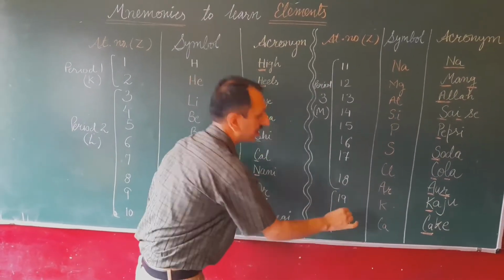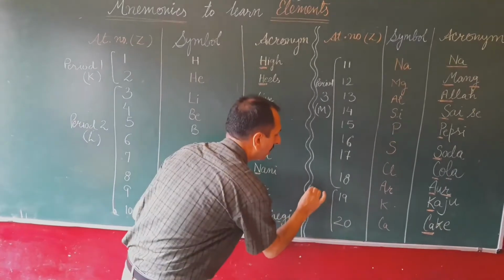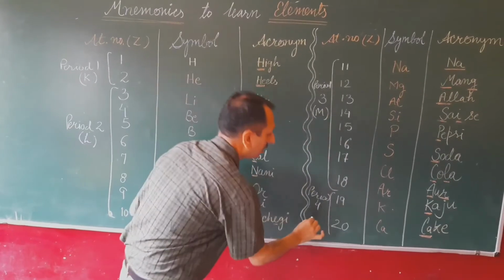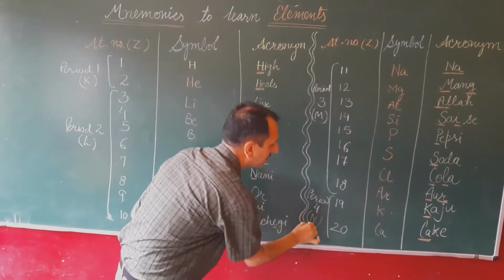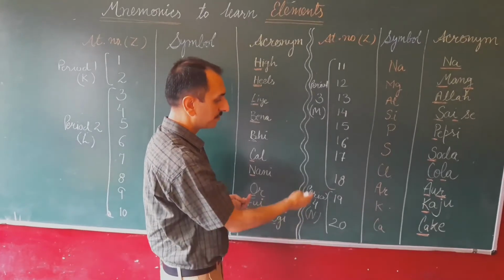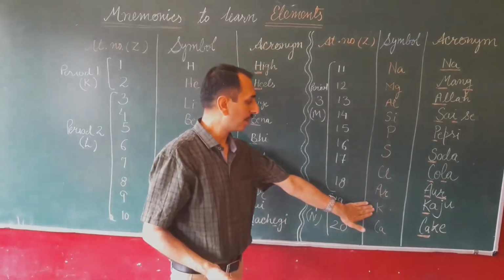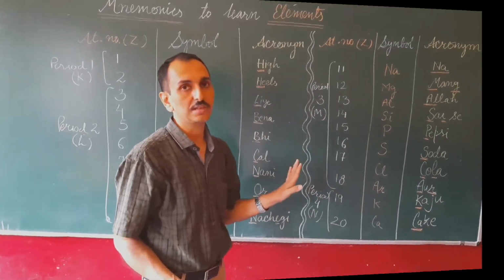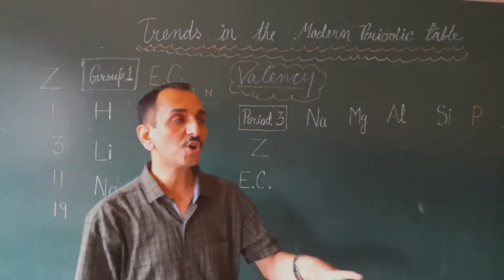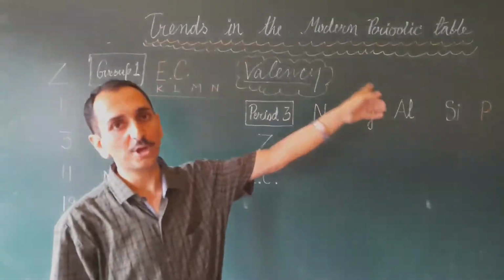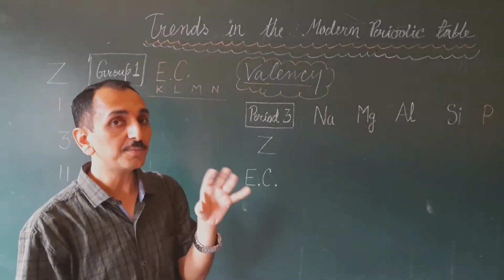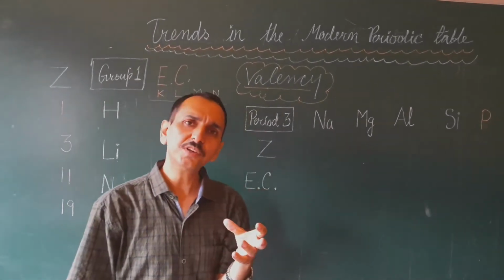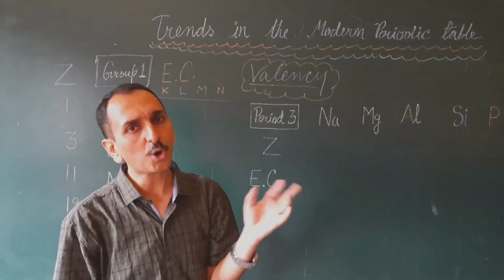The rest 2 electrons in our syllabus are from period number 4, in which the N shell is taken, means the fourth shell is taken for filling the electrons. In potassium, 1 electron in the fourth shell, and in calcium, 2 electrons in the fourth shell. Now we will discuss the next topic, that is trends in the modern periodic table. How certain properties increase or decrease, they affect the chemical properties of certain elements to form compounds or their oxides, etc.